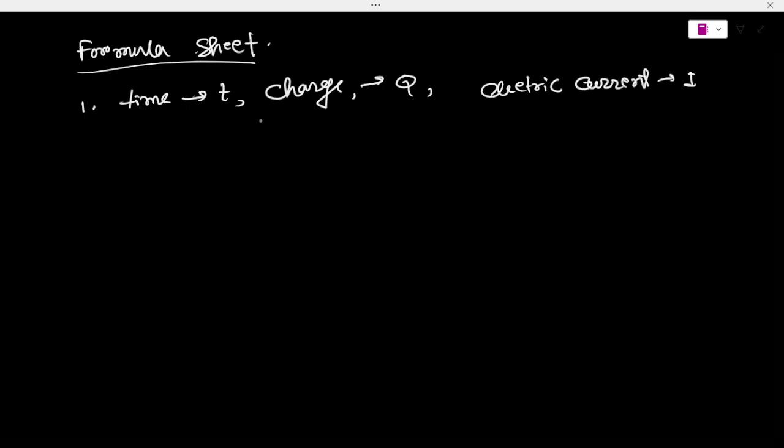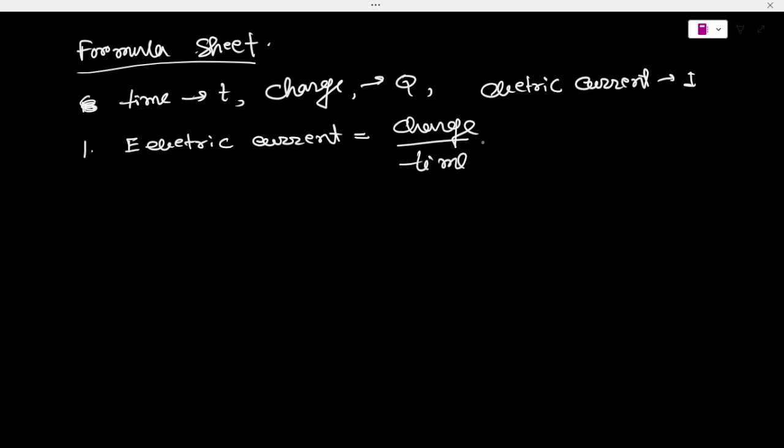Number one, electric current is equal to charge divided by time, I = q/t, where q is the charge and t denotes time. So the rate of change of charge per unit time is called electric current.